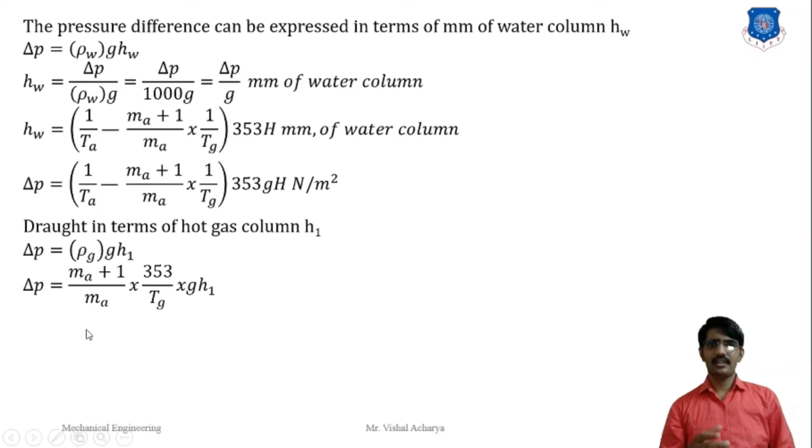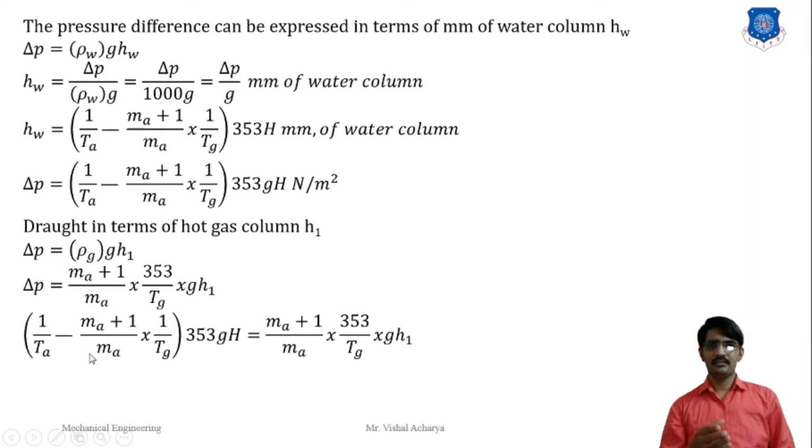So we get that static draft system: (Ma plus 1) divided by Ma cross 353 by Tg, this value of the density of the gas, and g into H1. Our objective is to find out the height of the gas column. So we put the delta P value in this equation. We get 1 by Ta minus (Ma plus 1) divided by Ma cross 1 by Tg into 353 Gs is equal to (Ma plus 1) cross Ma cross 353 by Tg cross Gs1.